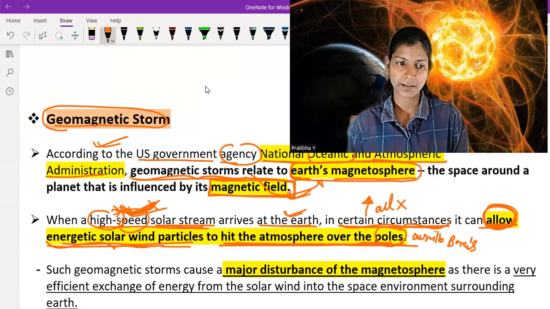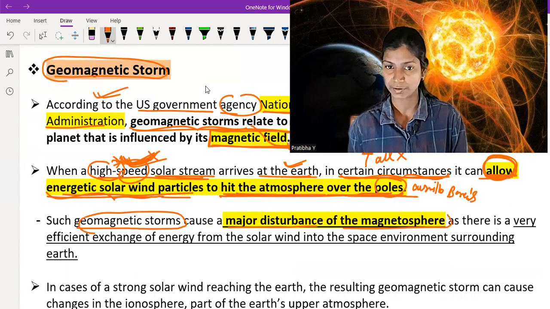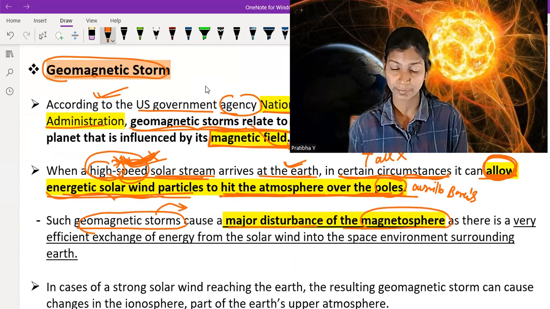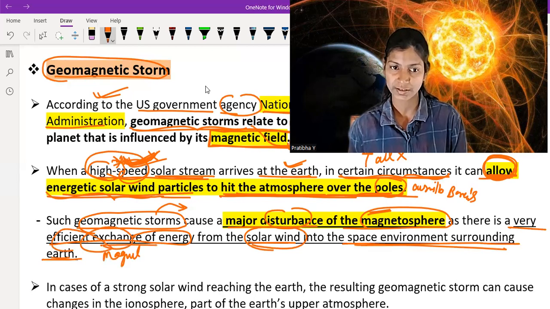Such geomagnetic storms cause major disturbance of the magnetosphere because the speed is very high and the particles hit the atmosphere of the poles, so it disturbs the magnetosphere of planet Earth, as there is a very efficient exchange of energy from the solar wind into the space environment surrounding Earth, called the magnetosphere. That's why it causes disturbance to the magnetosphere, a geomagnetic storm.